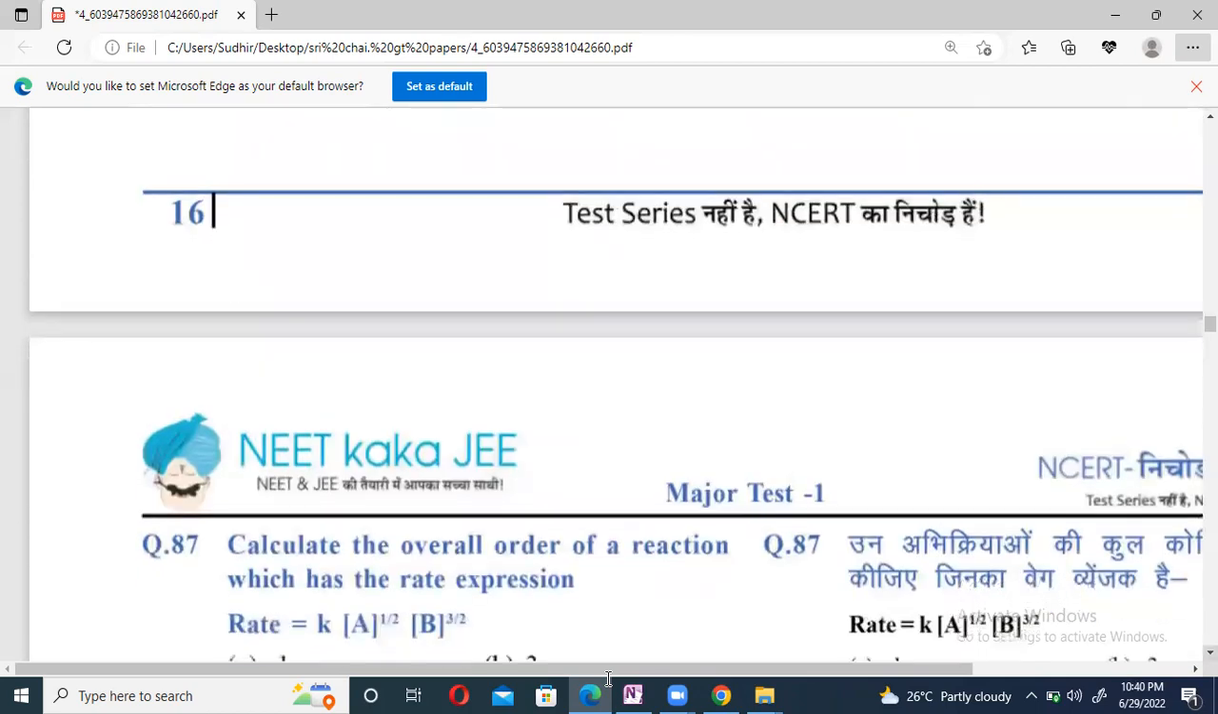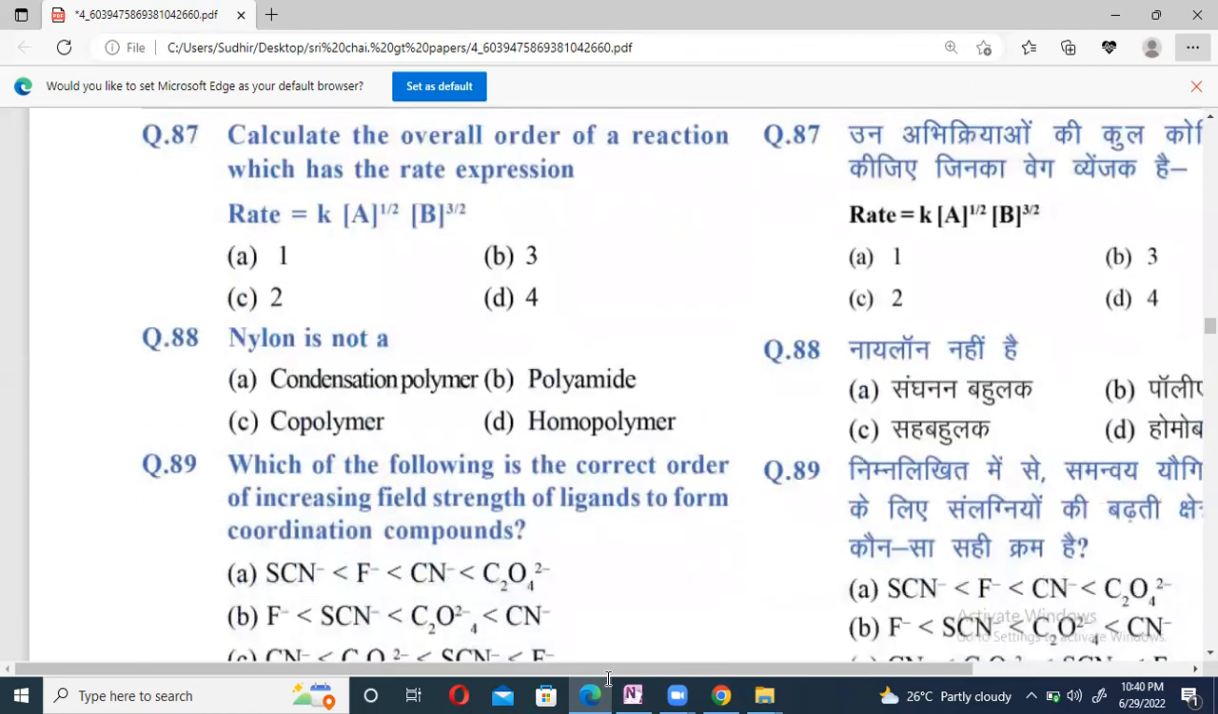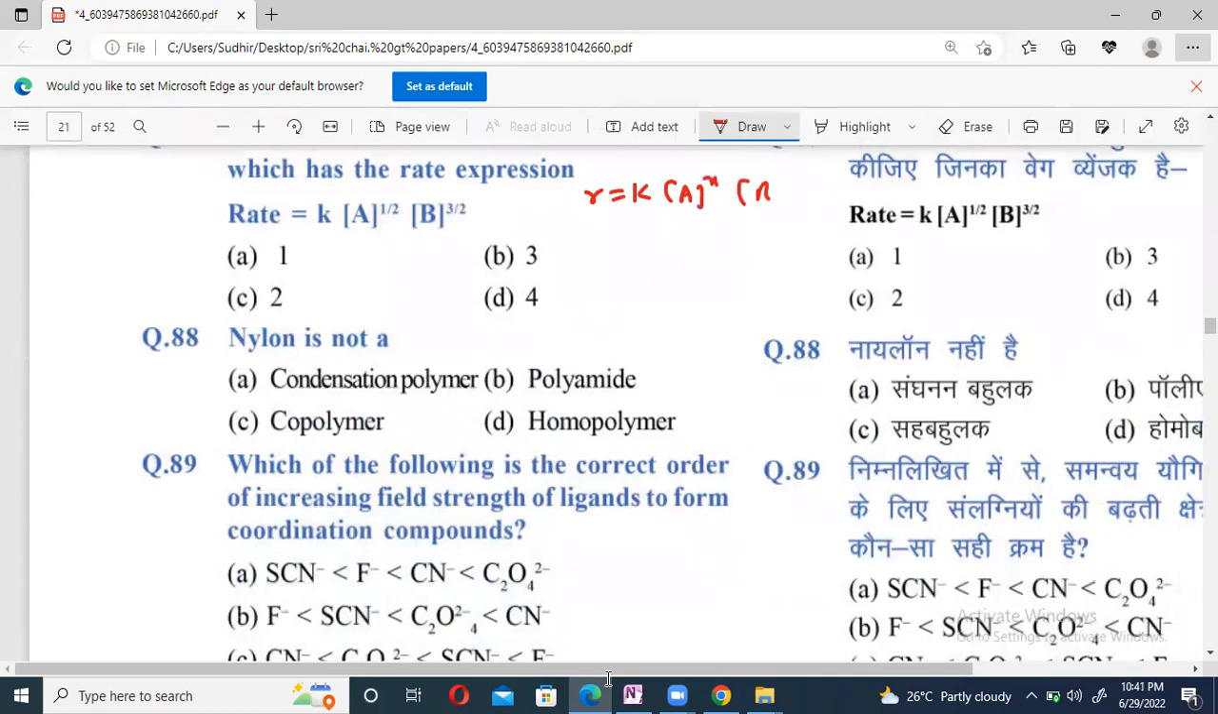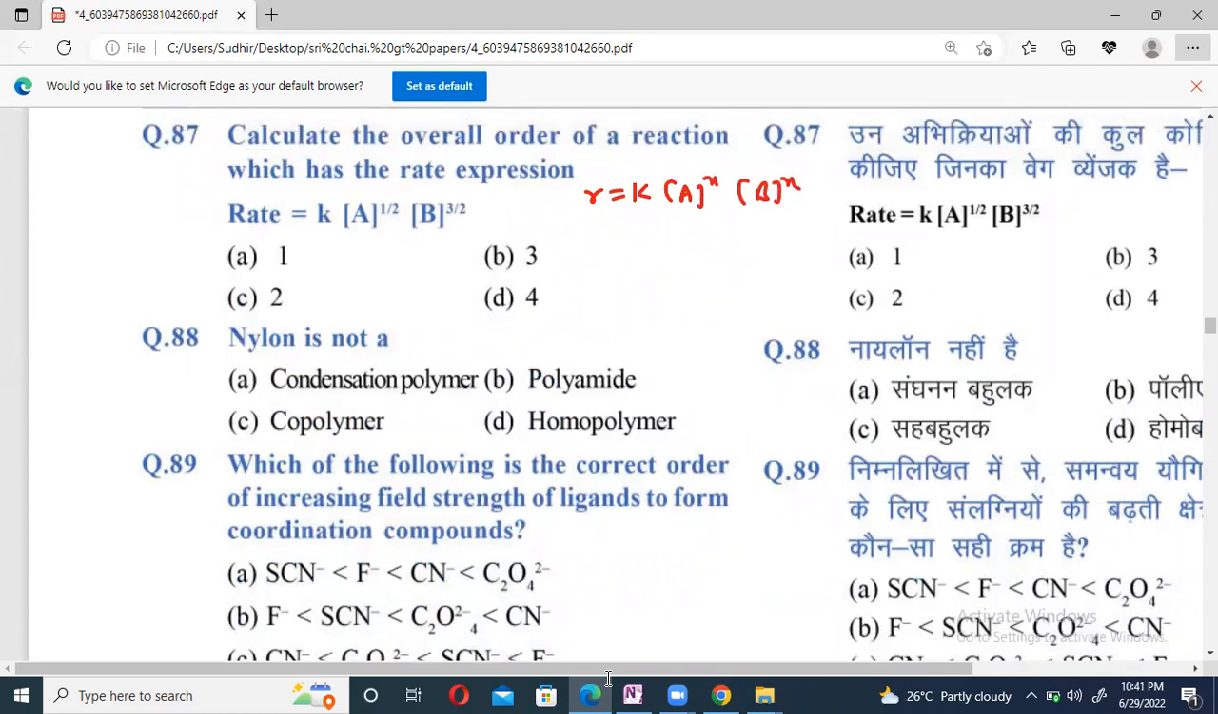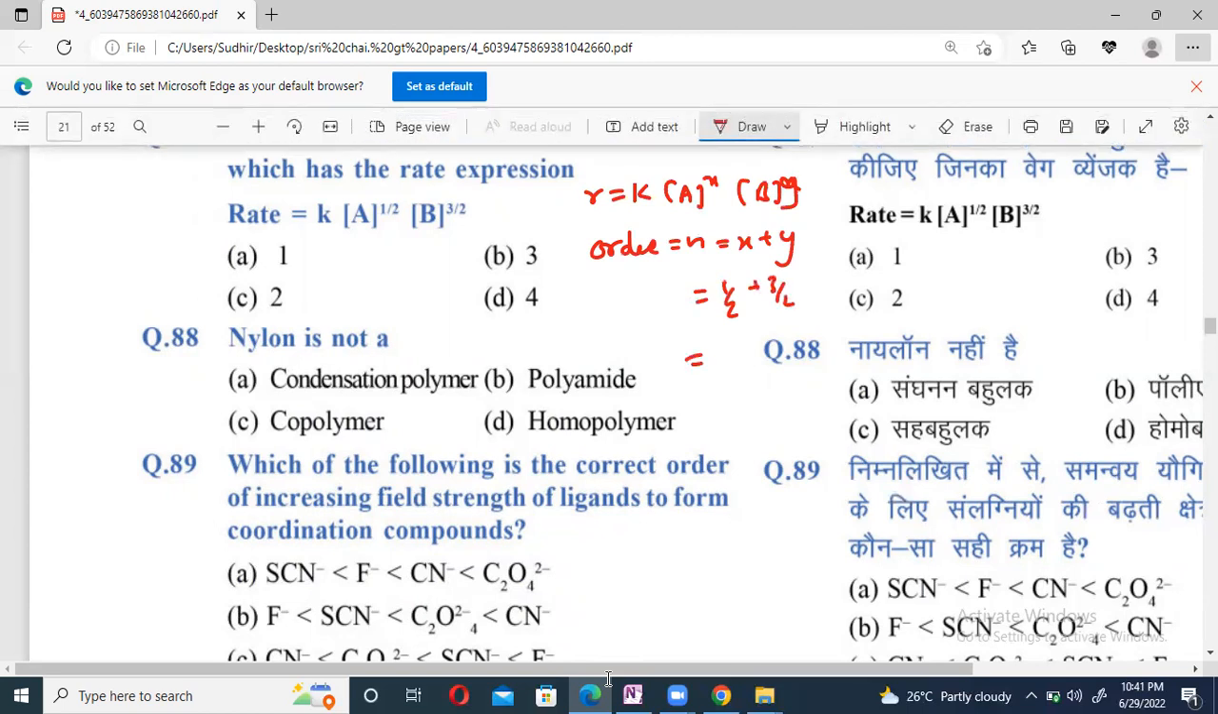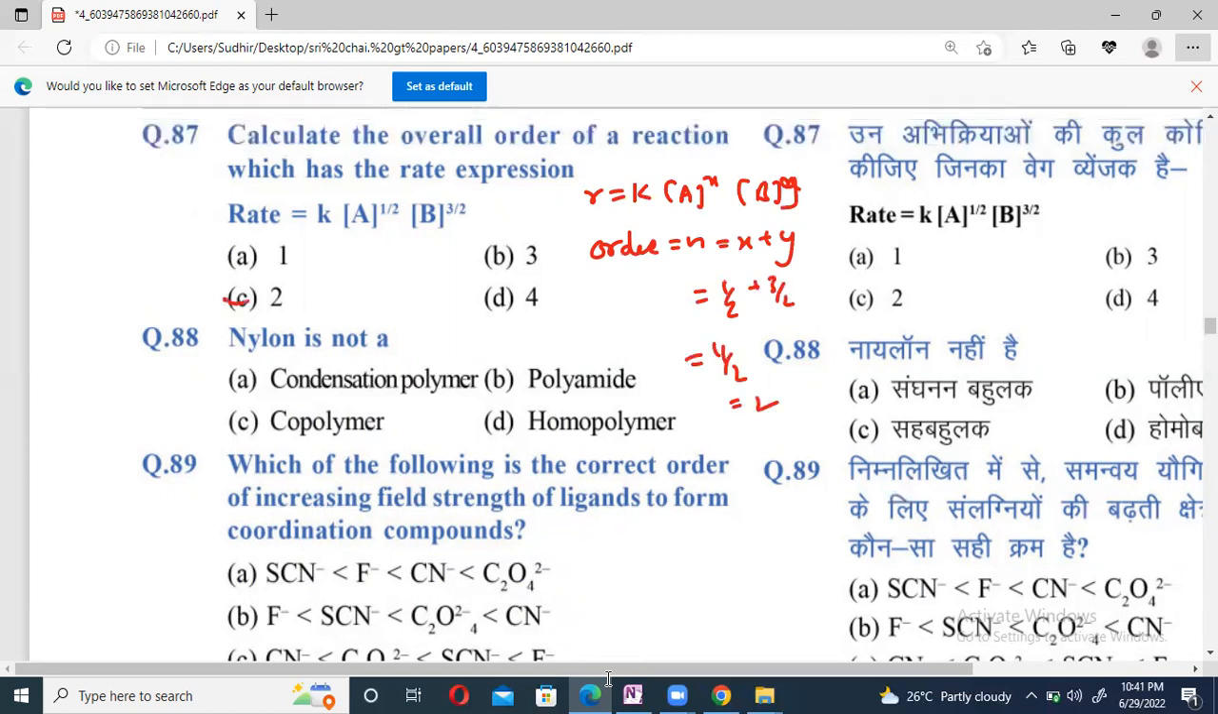Now 87. Calculate the overall order of a reaction which has the rate expression R is equal to K into A to the power of 1 by 2, B to the power of 3 by 2. Get the overall order of the reaction. So I'll tell you, R equal to K into concentration of A to the power of x and B to the power of y. They're asking for the overall order. Obviously, beta, our overall order is denoted as n. n is equal to the sum of x plus y. What is the value of x, beta? 1 by 2, and y is 3 by 2. It becomes 4 by 2, that is 2. Option C is correct here.